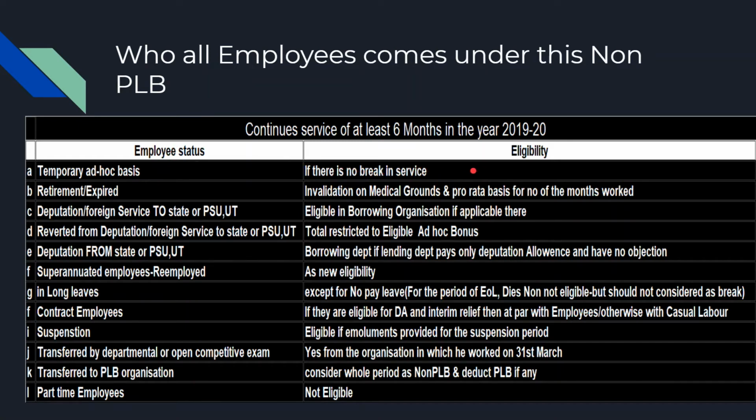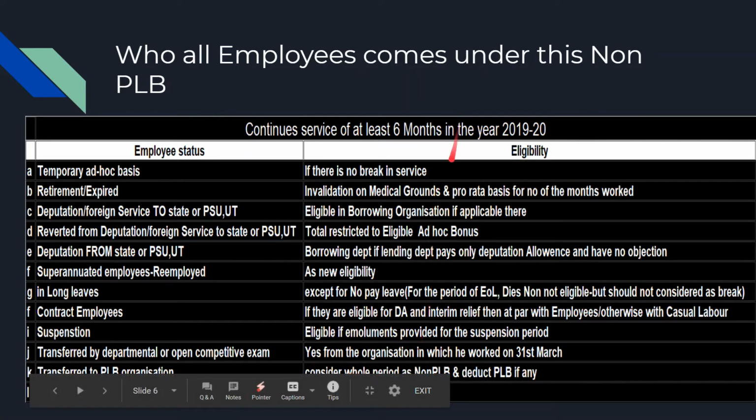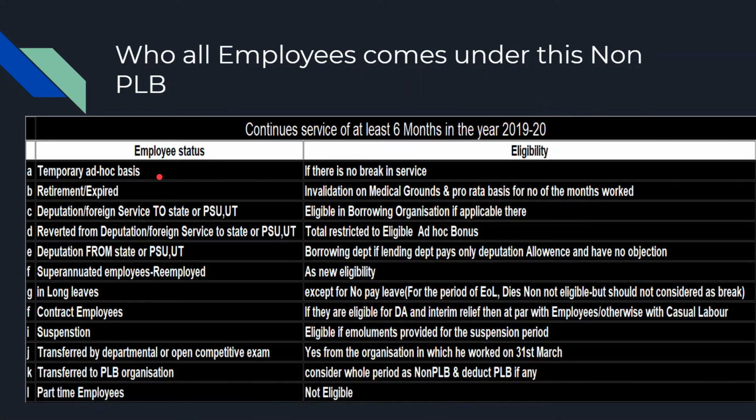The first important thing is everyone has to complete continuous service of at least 6 months in the year 2019-20. This is the basic rule. Remaining all I will discuss. This is fixed and common for all. Okay, first comes temporary ad hoc basis. For ad hoc temporary basis, if there is no break in service, he is eligible. Means 6 months is common. Retirement or expired, invalidation on medical grounds, and pro rata basis for number of months worked.